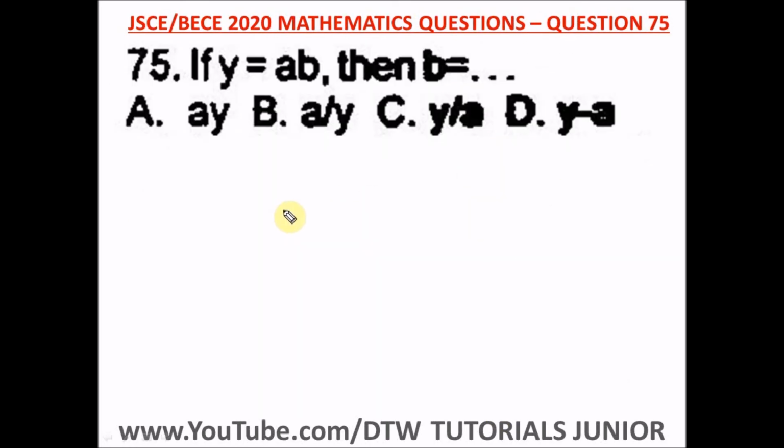Question 75 of the Junior WAEC 2020 Mathematics Past Question, that's your BECE exam. It says if y is equal to AB, then B is what? So y is equal to AB. What is B? It is making B the subject of the formula. That's how straightforward this question is. So all we need to do is divide both sides by A. This A will cancel out. So y over A is equal to B, which is the same as B is equal to y over A. So this is the answer. And where's our right option here? B is equal to y over A, which is option C.